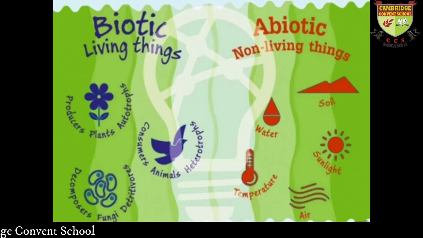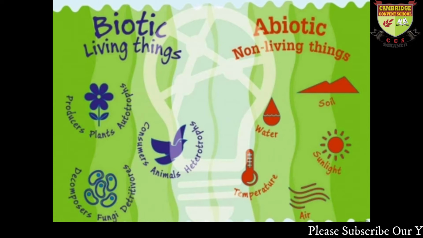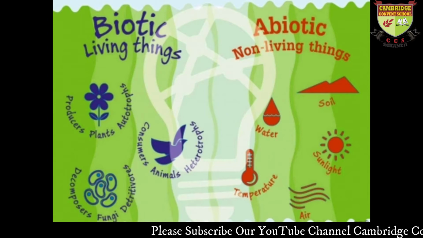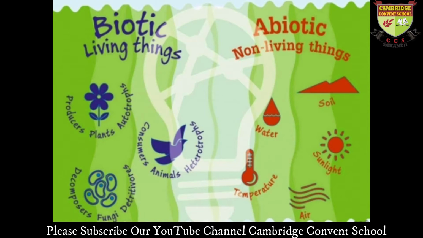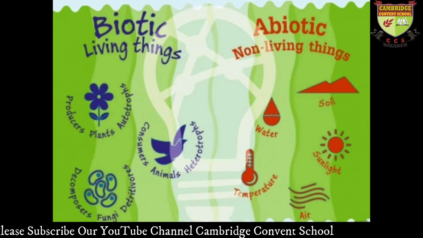Now we can divide our environment into two parts, called biotic and abiotic. What is biotic and what is abiotic? The living things are called biotic, and the non-living things are called abiotic environment.